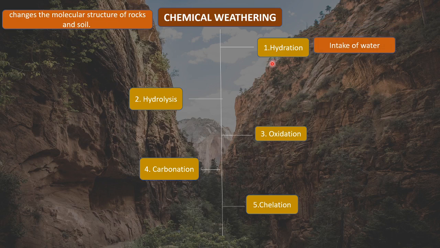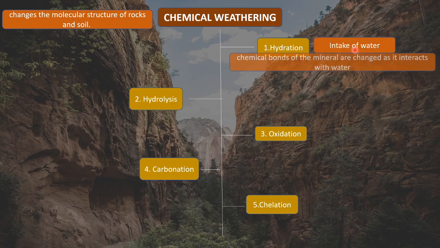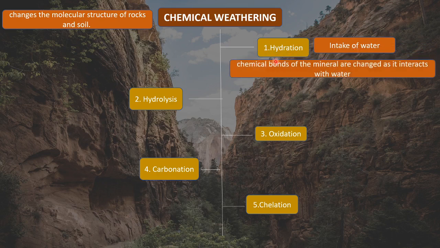Hydration in simple terms is intake of water. The chemical bonds of the mineral are changed as it interacts with water. For hydration, you can take the example of cement. When cement combines with water, it gets hydrated, it absorbs water, due to which its composition changes.